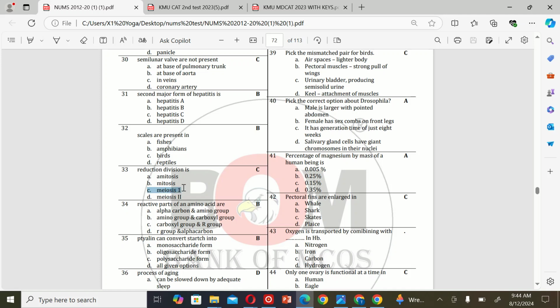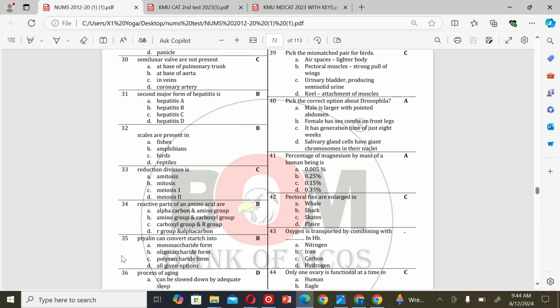Meiosis 1. The next MCQ is: reactive parts of amino acids are A. Alpha carbon and amino group, B. Amino group and carboxylic group, C. Carboxyl group and R group, D. R group and alpha carbon. So the correct option is B.